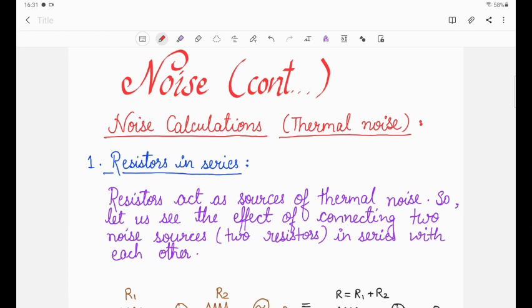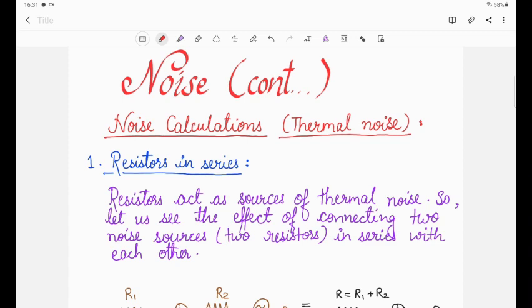This lecture is in continuation to my previous one, where we were discussing noise. In the last lecture we discussed the types of communication noise, that is man-made noise, natural noise and internal noise, or you can say fundamental source of noise. We have also derived the thermal noise voltage calculation for the conductor.